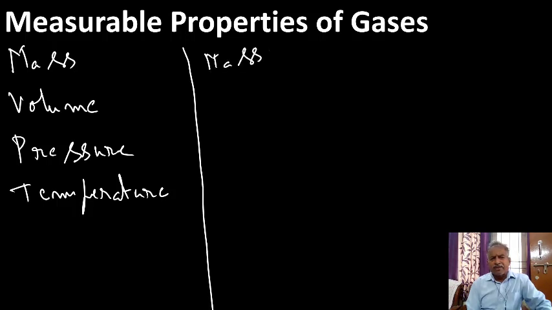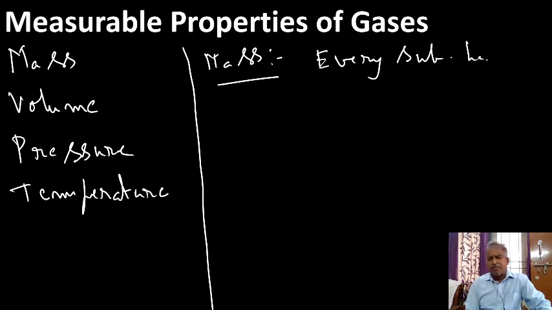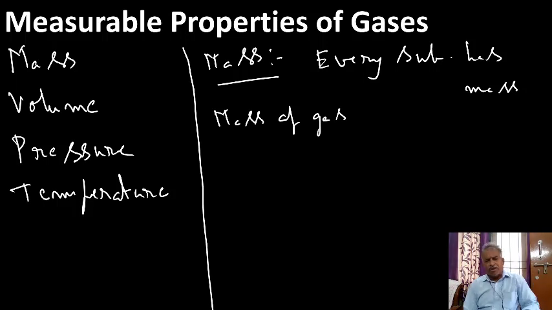Mass. Every substance has mass. How do we find the mass of a gas? We know that gases do not have definite volume and shape.